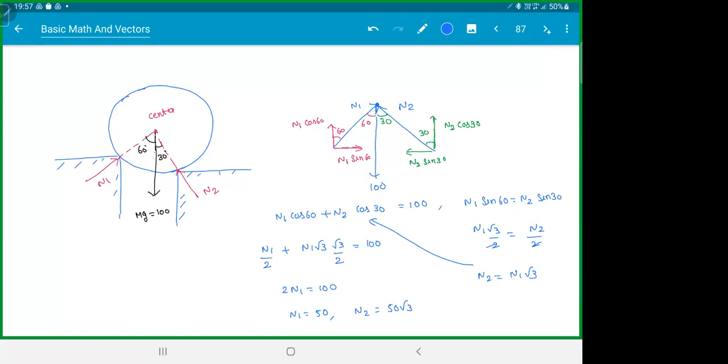Anyone confused here, please ask. N1 25 root 3 and 2. Palak, check your answers. Somewhere you messed up.